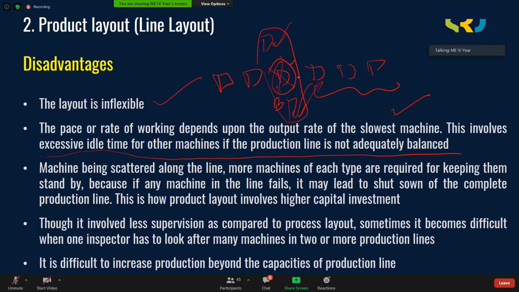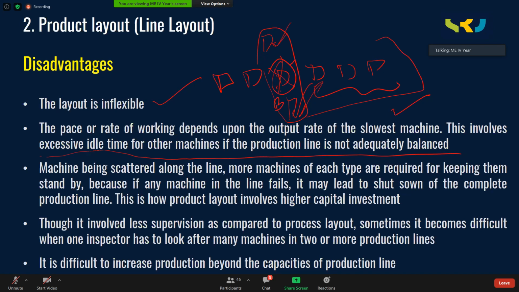Though it involves less supervision as compared to process layout, sometimes it becomes difficult when one inspector has to look after many missions. In the earlier case, process layout, one inspector used to see only one type of mission. All milling missions he used to take care of. But now he may have to take care of a part of the product layout. Suppose he is responsible for 3 or 4 missions of different types. Then it is somewhat difficult for him to handle.